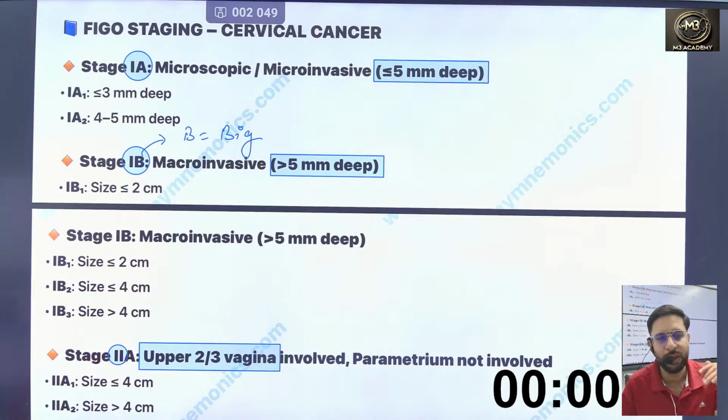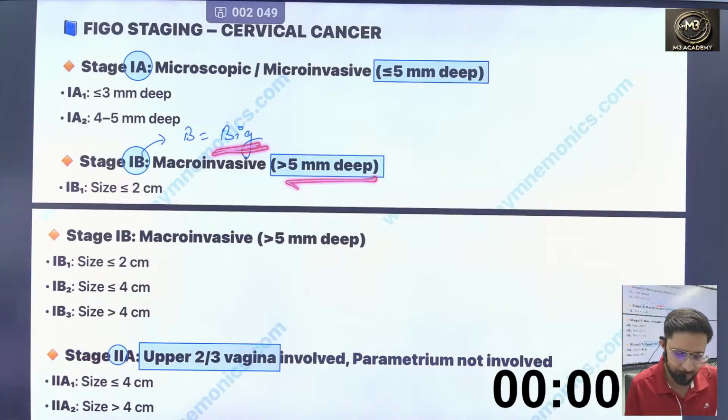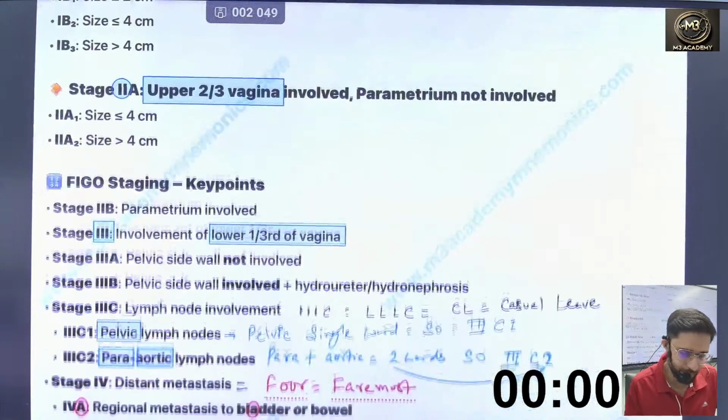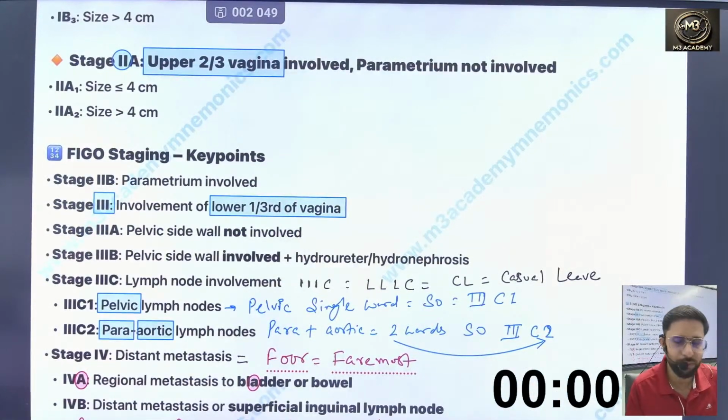So 1A and 1B: 1B goes toward more depth, yes. So 1B is a bigger number, more than 5 mm deep, yes. Now second and third, how can we remember? Just by the difference of the words upper and lower, yes.